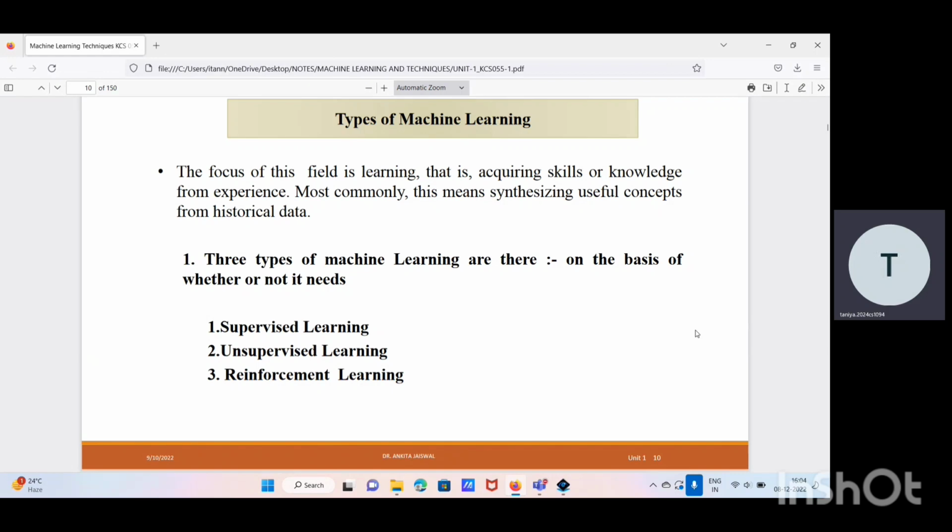There are basically three types of machine learning. The first one is supervised learning, the second is unsupervised learning, and the third one is reinforcement learning. We'll discuss them individually.